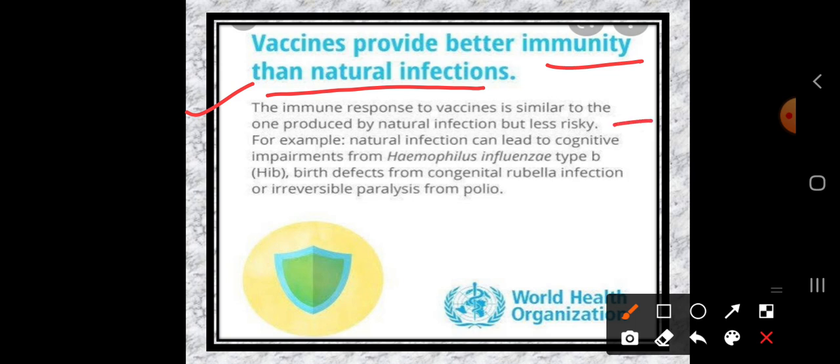For example, natural infection can lead to cognitive impairments from Haemophilus influenzae type B, birth defects from congenital rubella infection, or irreversible paralysis from polio. So vaccines usually provide a better immunity to our body.